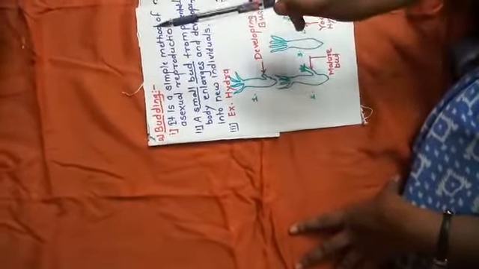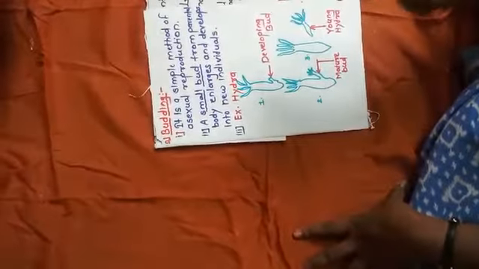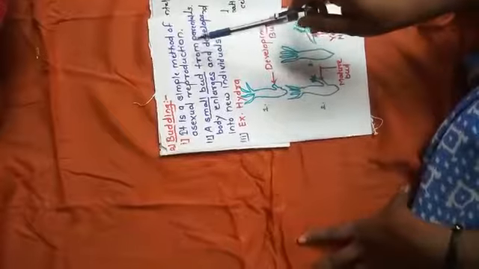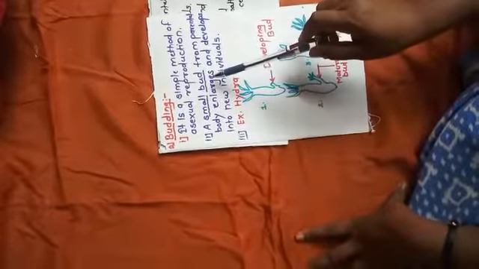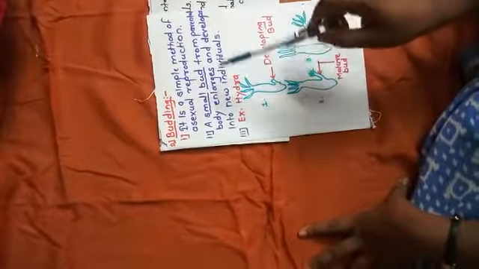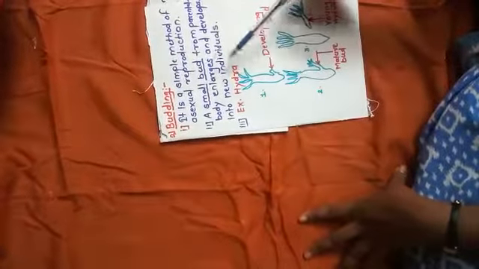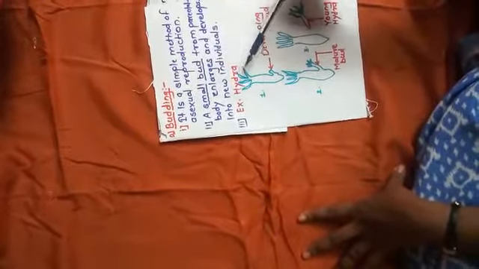Now second method, budding. It is a simple method of asexual reproduction. A small outgrowth of the body is called a bud. A small bud from the parental body enlarges and develops into a new individual during favorable conditions. Now, the best example for this budding process is hydra.